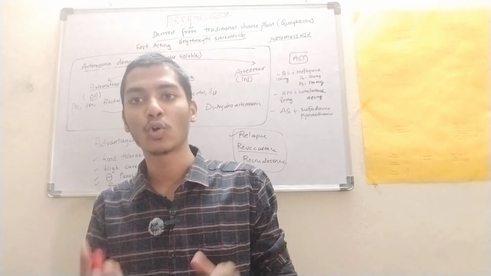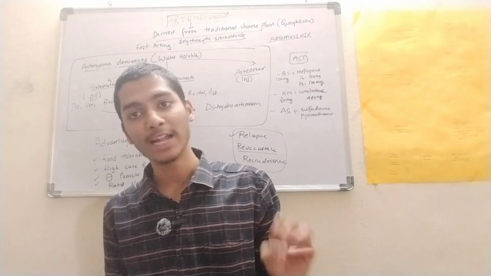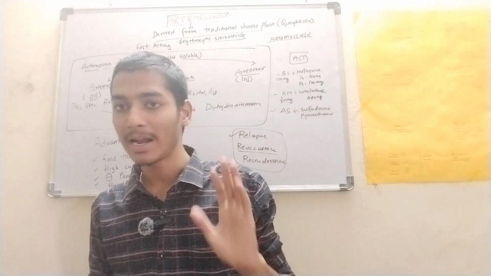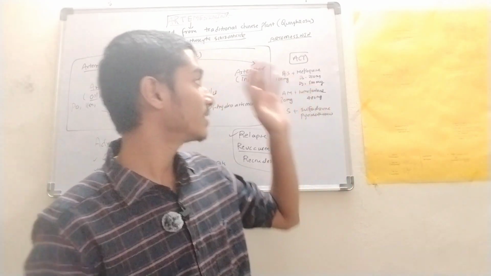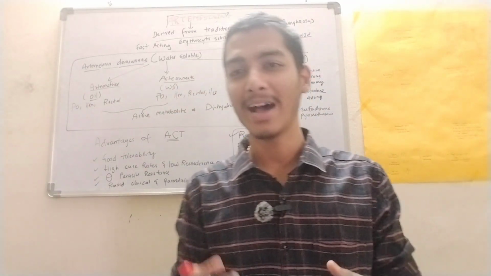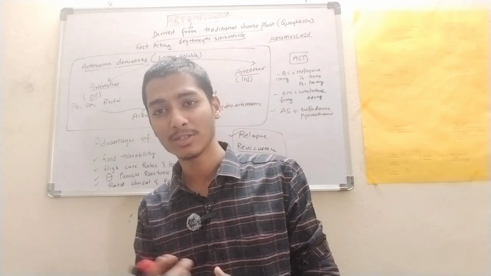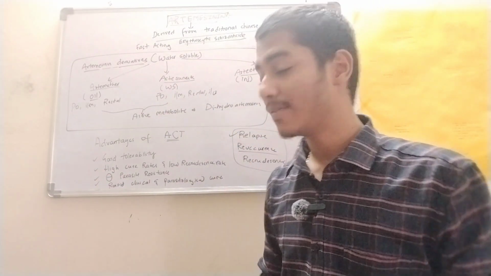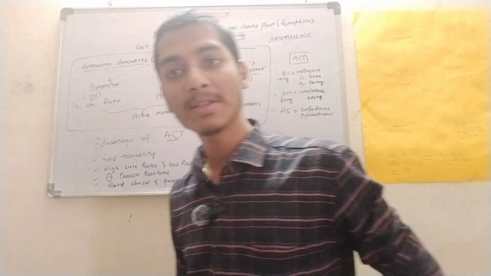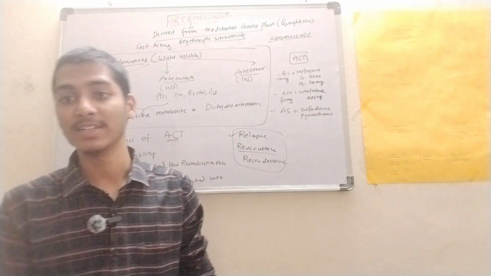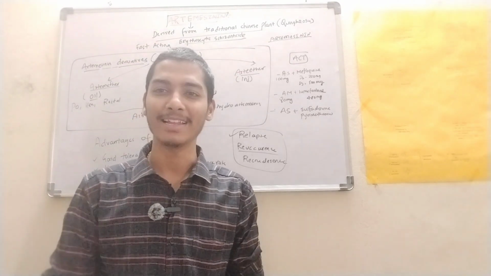We discussed chloroquine in detail: the mechanism of action, therapeutic uses, adverse effects and contraindications. Then we discussed the artemisinins, that is artemisinin, artesunate, arteether, artemether, and dihydroartemisinin. We also discussed the advantages of ACT and all the forms of ACT. So this completes malaria. Thank you.